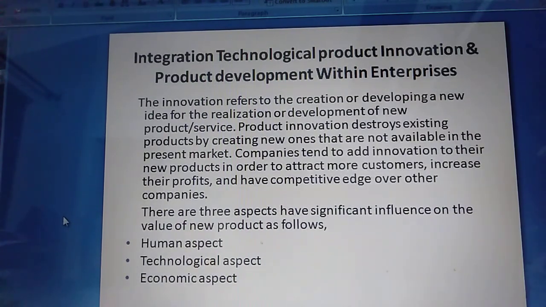Okay, so here we have discussed three things: technology, human aspect and economic. So first, there is a sequence of operation here, how it is to be handled. First you have to concentrate on the technological aspect, then the economic aspects are discussed gradually, and ultimately the human aspects are involved here.